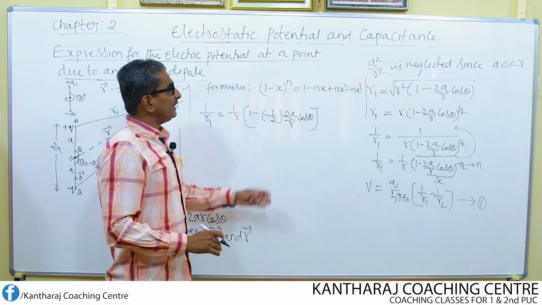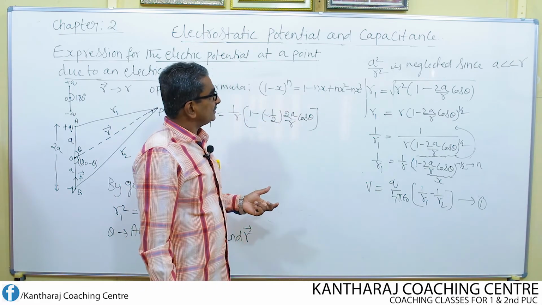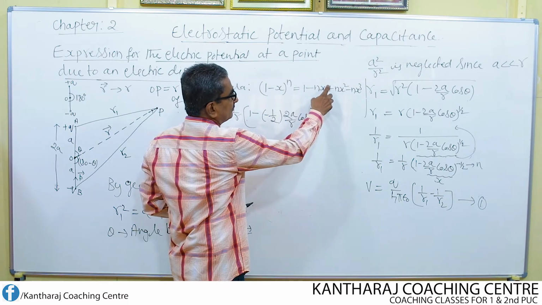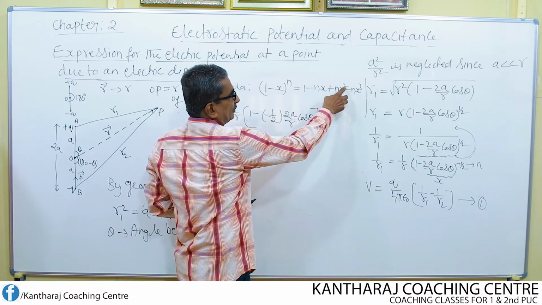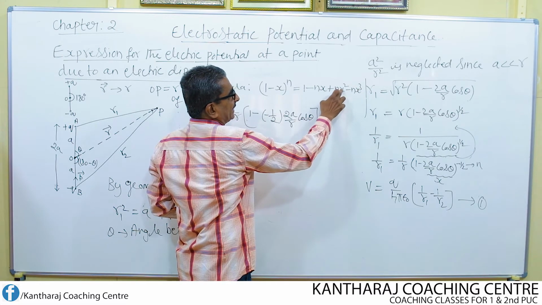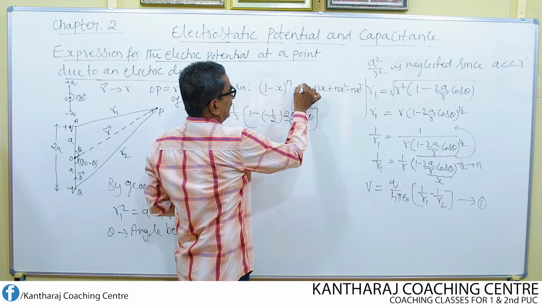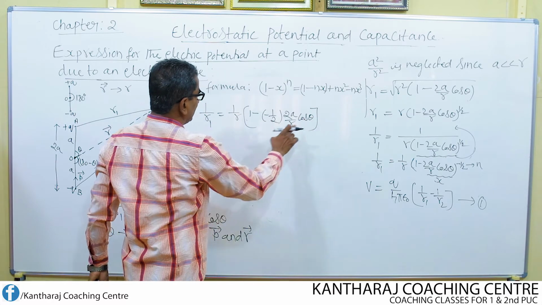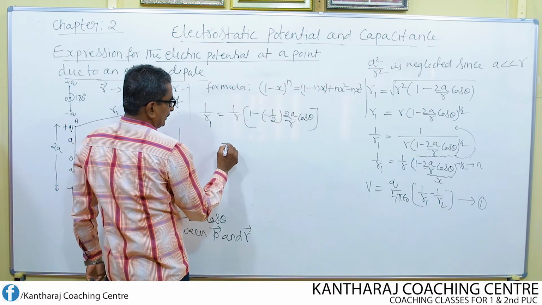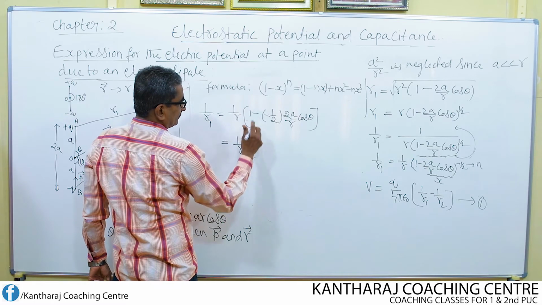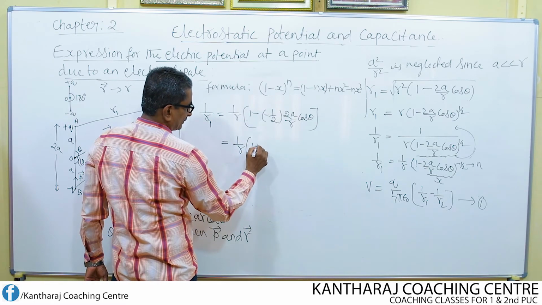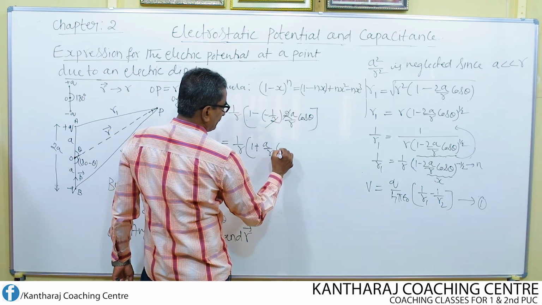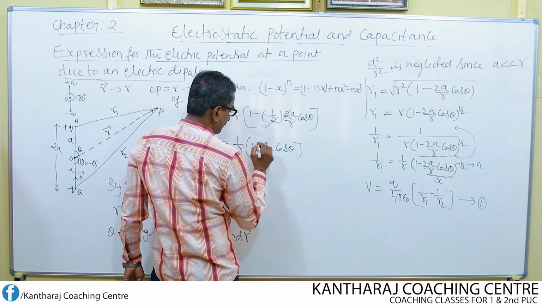The remaining terms I am not going to write, because using this condition I am going to restrict myself only to the first order term, that is x to the power of 1. I do not need the higher order terms like x square and x cube. Accordingly, we have this equation: 1 by r, 1 minus into minus plus, 2 and 2 get cancelled, so a by r into cos theta.